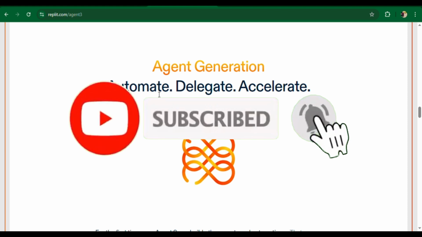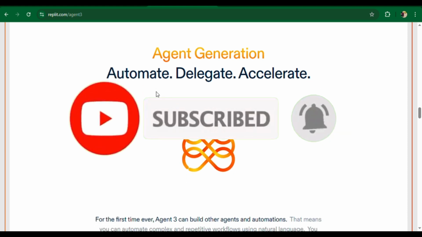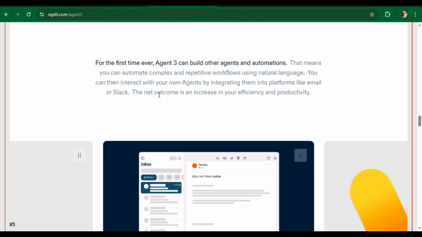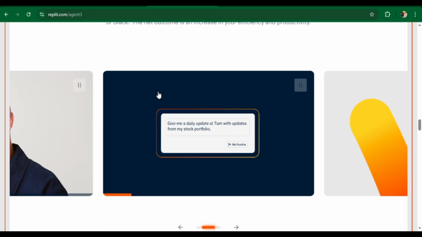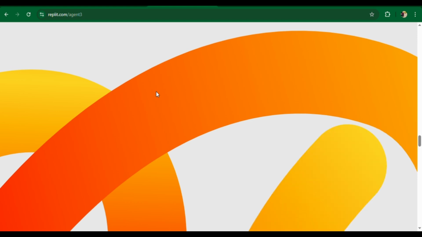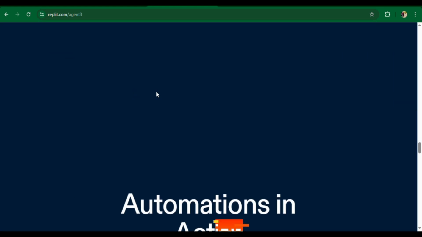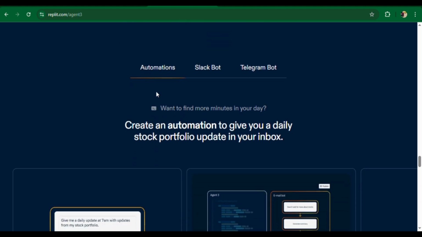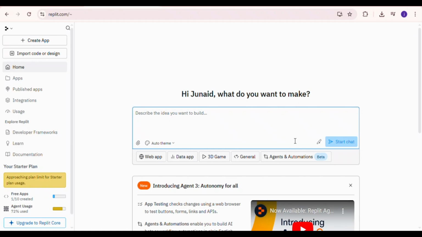Agent generation. This is next level. Agent 3 can actually create other agents and automations. That means you can automate repetitive workflows, build Slack or Telegram bots, or even set up a system that emails you daily stock updates. All of this built just by entering a natural language prompt. Simple, powerful, autonomous. Let's see a demo.